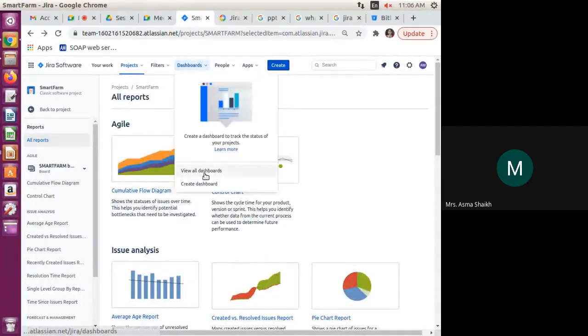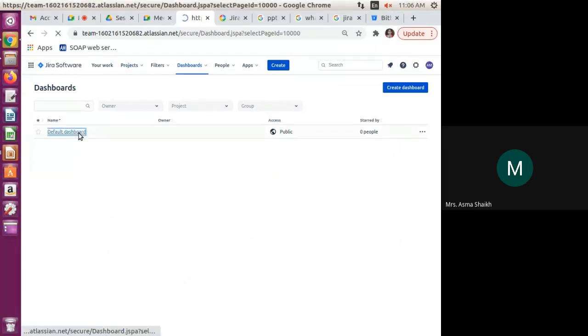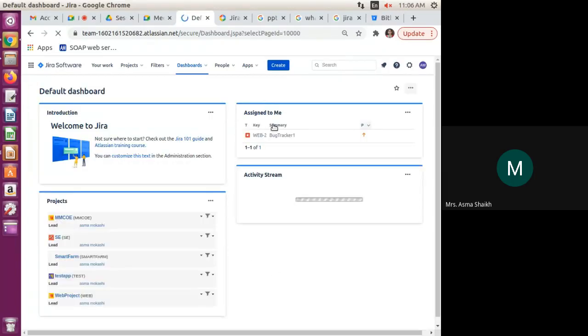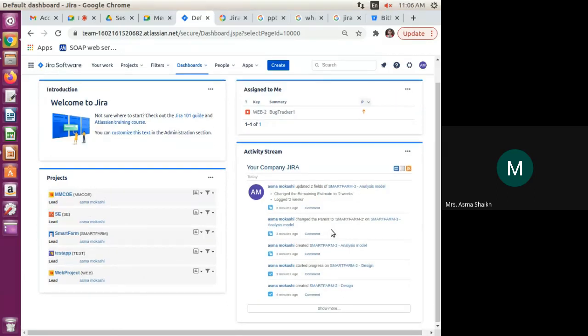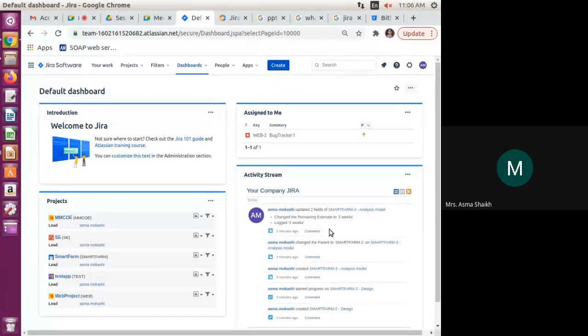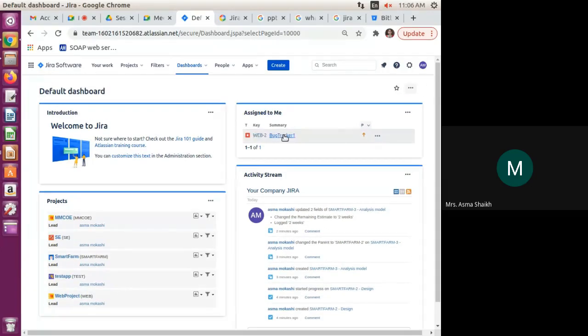Okay, so we can see the view all dashboards. This is a simple dashboard. The default dashboard is this. I am AM, my name is Asma Mukashi. Here I am able to see the number of projects which I have created. That project is shown here, and the activities. Always remember, this is very important because multiple persons are working on the same project. If anyone else has changed the project and it has impacted the performance, then we are able to identify who changed the software.